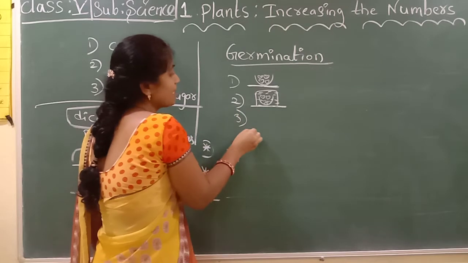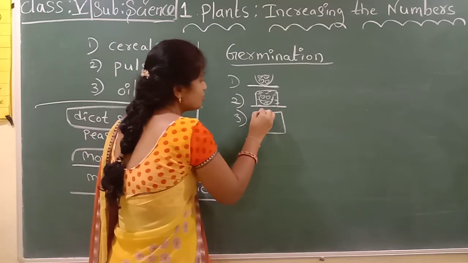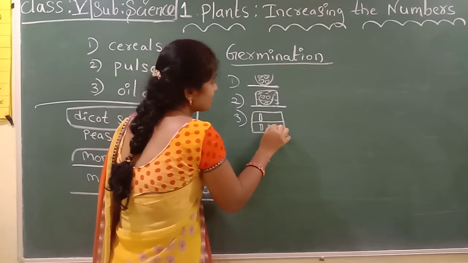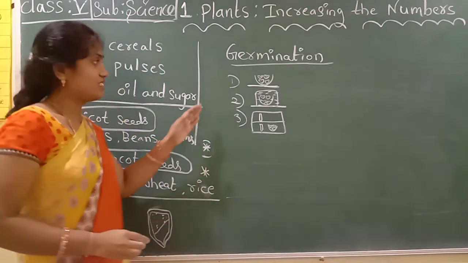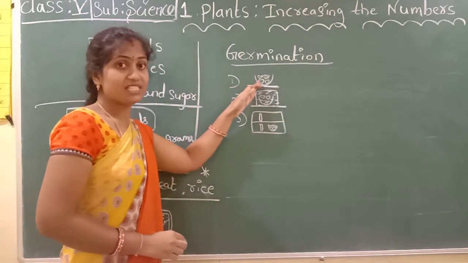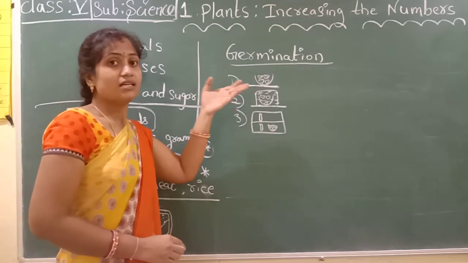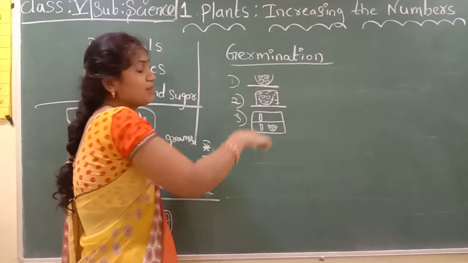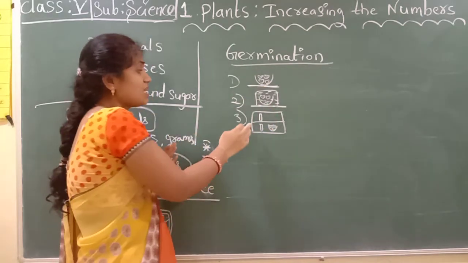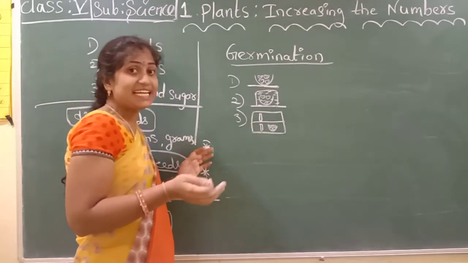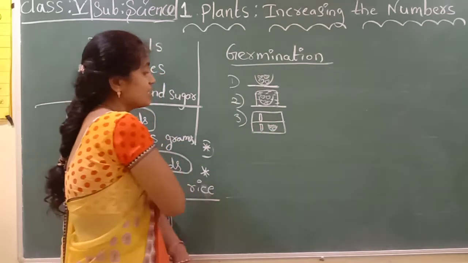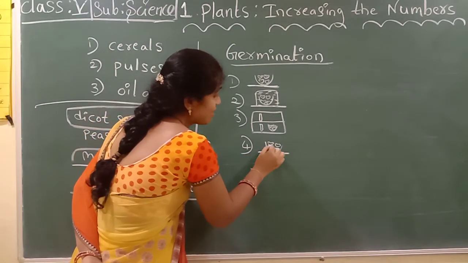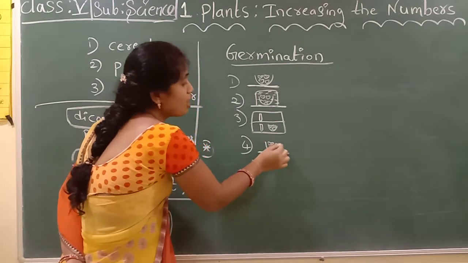In the third plate, you have to keep the seeds in the refrigerator only. The first plate of gram seeds you keep in the shadow of the window. The second plate you keep in the water beaker. In the third plate you take some gram seeds and keep them in the refrigerator. In the fourth plate you take green gram seeds.